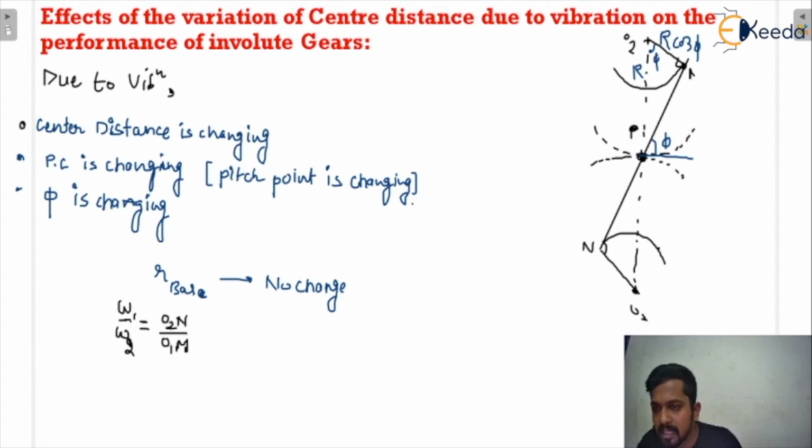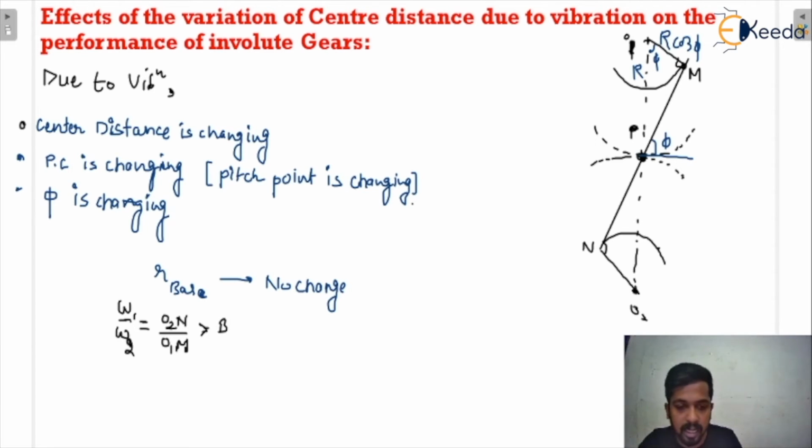This is n and this is m. So O2n upon O1m is omega 1 upon omega 2, and these are the radii of the base circles for the gear and the pinion. And we all know that the radius of the base circle is not going to change. That means omega 1 and omega 2 will not change. That ratio will not change.